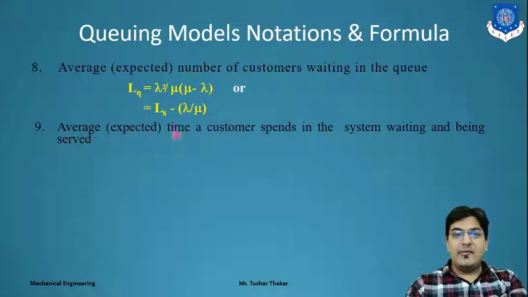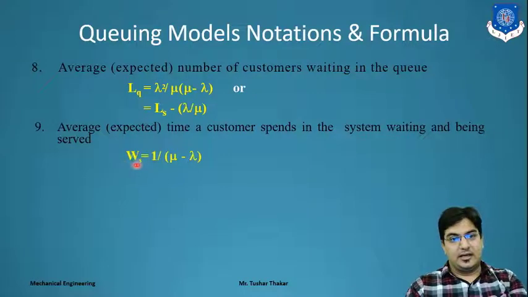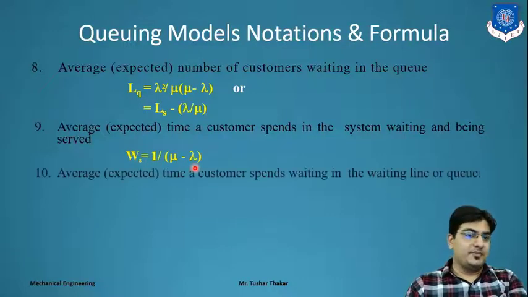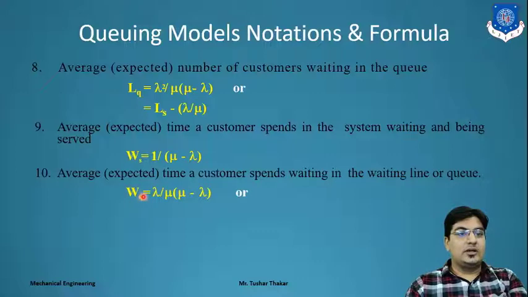Next is the average time a customer spends in the system, waiting and being served, known as the waiting time in the system, WS. The equation is 1 divided by mu minus lambda. Next is the average expected time a customer spends waiting in the waiting line or queue, denoted by WQ.